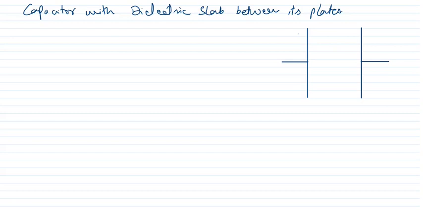One plate is positively charged, another plate is negatively charged, and between the plates we place a dielectric slab. Now this is a dielectric slab.